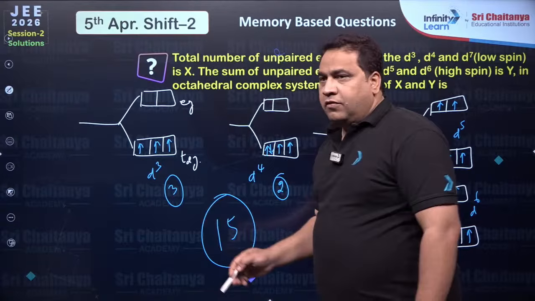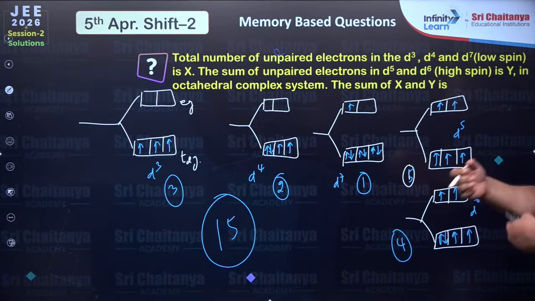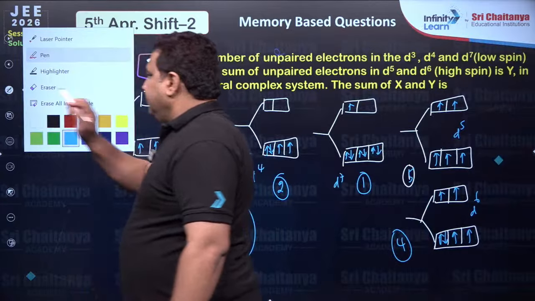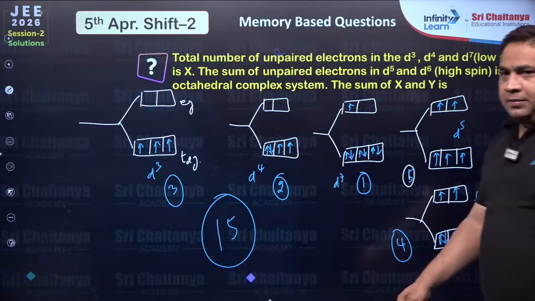So actually for low spin and high spin I mixed up. So answer is 15, 100% you are correct. Okay. So actually in reading high spin, low spin I mixed up, no problem.